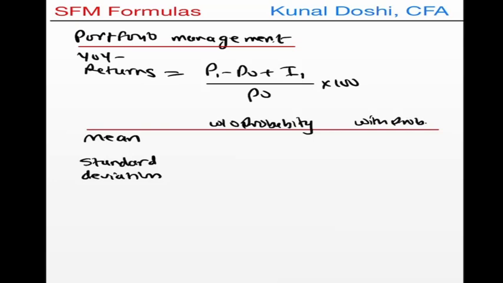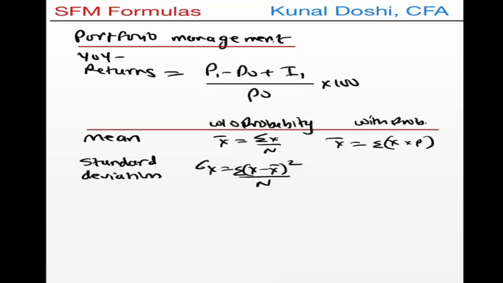So without probability, the mean, which is called x bar, is summation of x over n. With probability, the x bar is x times the probability. X can be a stock, and you will do that for all the scenarios, and then you will do the summation. For standard deviation of x, we say x minus x bar the whole square. We then do the summation, then we do the average, and then we do the square root. So this gives us standard deviation. If we don't do the square root, we get the answer as variance.